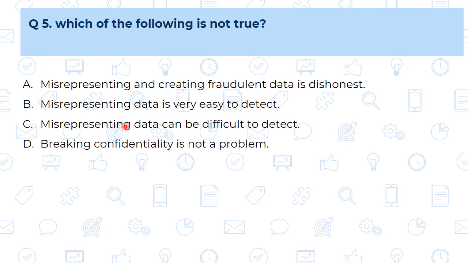C, misrepresenting data can be difficult to detect. Yes, this is correct, that it is difficult to detect. So A is correct, C is correct. Now see the D one. Breaking confidentiality is not a problem. This is also a wrong statement, because breaking confidentiality is a problem. See, now we are getting 2 wrong statements. So we have to compare which is the more wrong statement. Breaking confidentiality is not a problem is a less wrong statement, we can say, as compared to B, because misrepresentation is very tough to detect. Hence if we compare between B and D, B is our more preferable answer. So our answer is B.